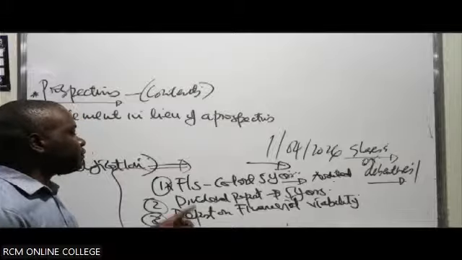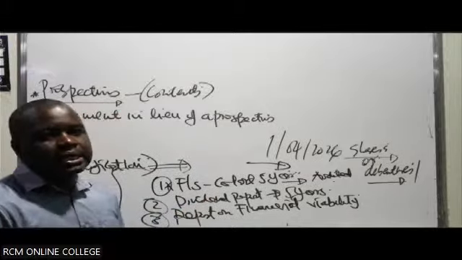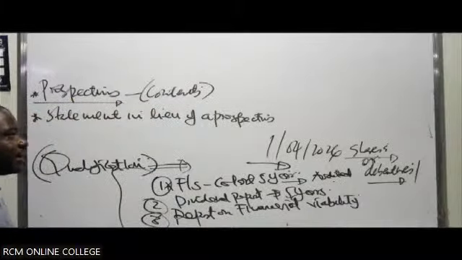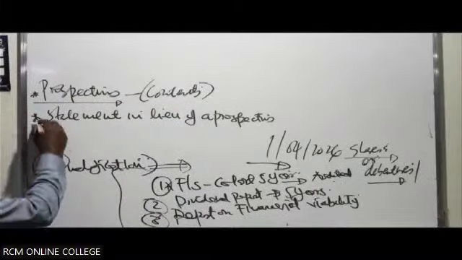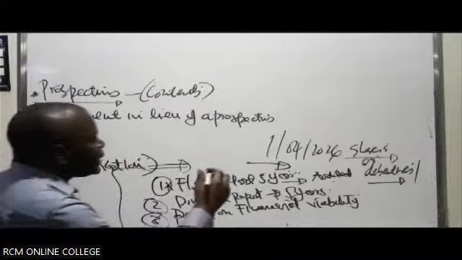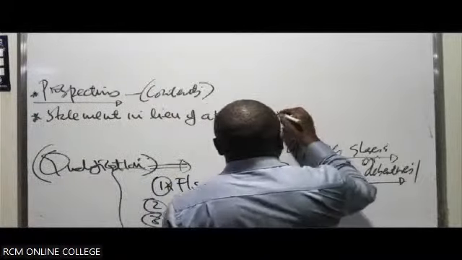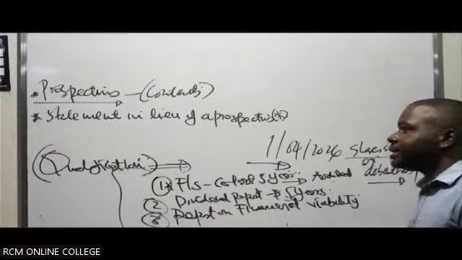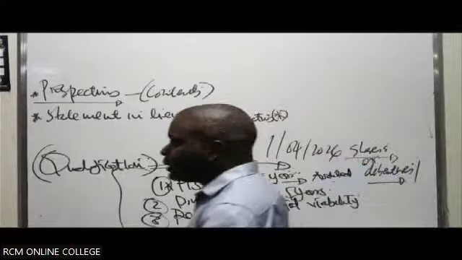For example, in this case, on the financial statements, it is the auditor. The financial statements attached there should actually be certified by the auditor. So this is what we call a statement in lieu of a prospectus. A statement in lieu of a prospectus.